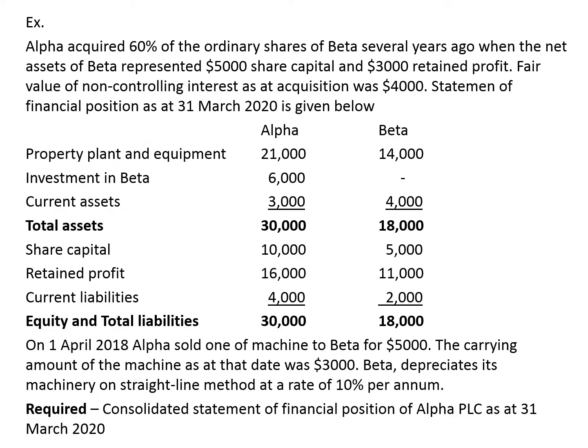Well, now let's look at an example and practice how to tackle this adjustment for intercompany sale of non-current asset and its arising issues on unrealized profit and adjustment for additional depreciation. So we look at the example. So what is the requirement? You can look at the requirement here.